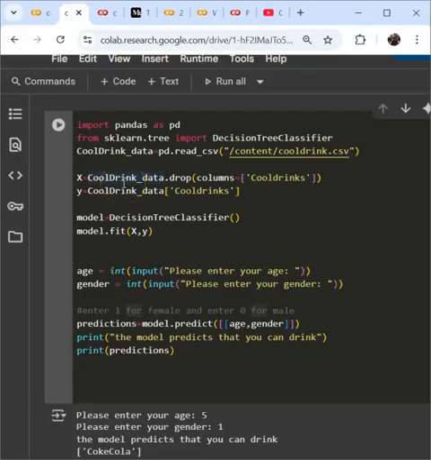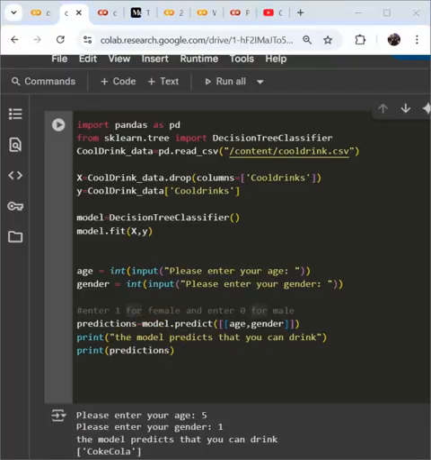X is equal to that, and the next one is y. This is a small letter y. Note the capital letter X and the small letter y. Where I got X equal to cooldrink_data.drop(columns=cool drinks), I created a feature matrix X by dropping the cool drink column, and that matrix only had the first column and the second column.